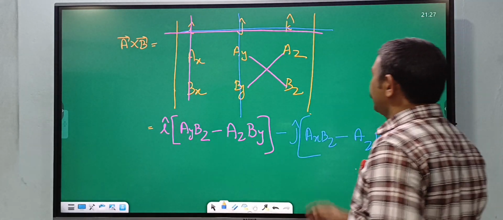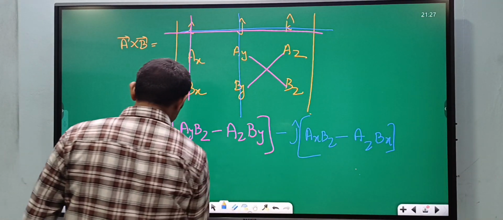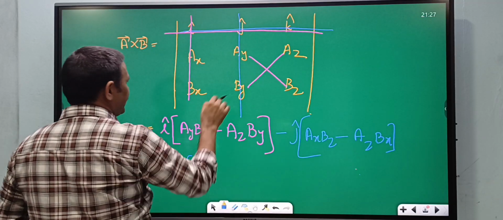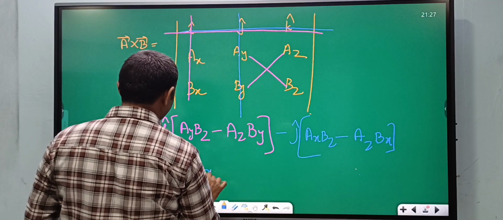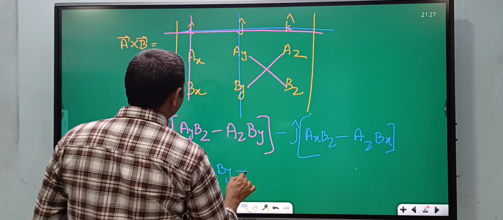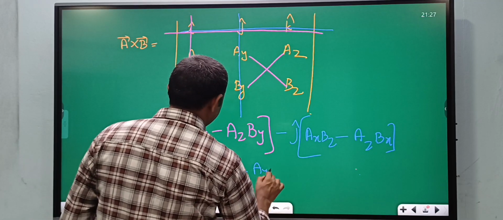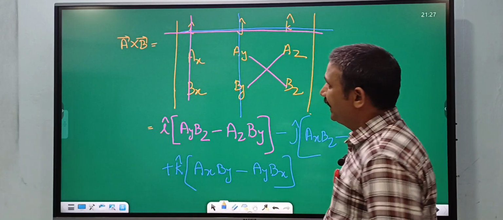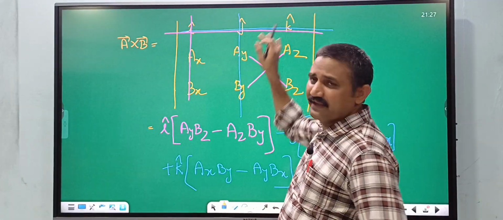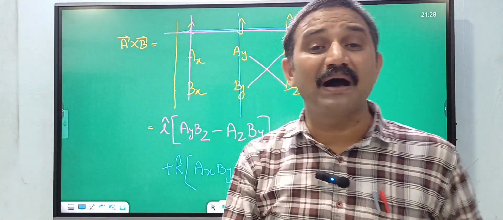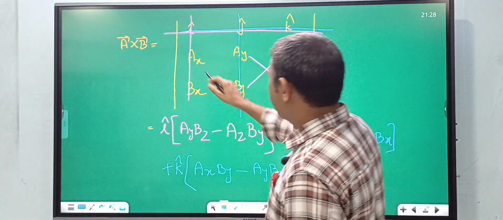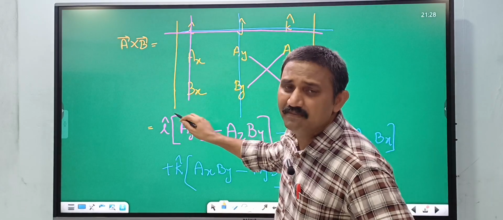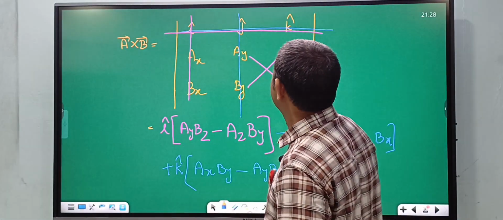And similarly you write plus k cap. So here that is ax by minus ay bx. So here first you write i cap, j cap, k cap, and the a bar vector coefficients, then the b bar vector coefficients bx, by, bz.